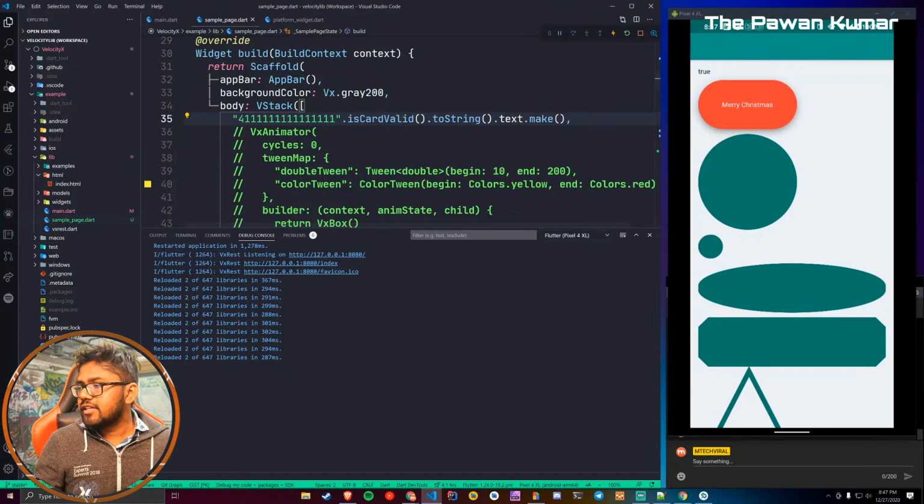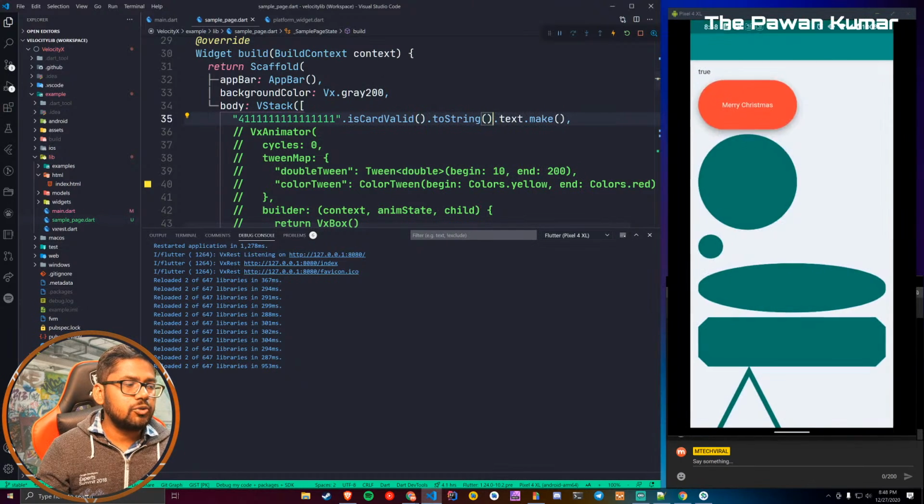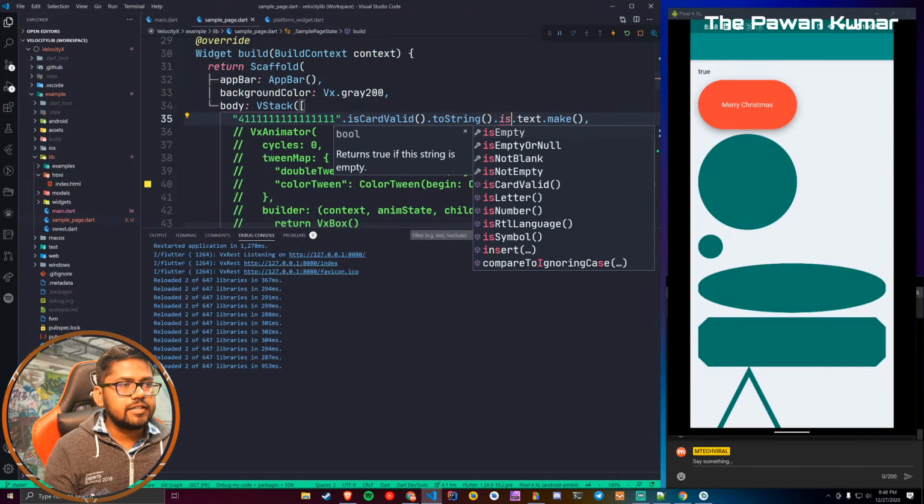Can we do is null or empty? Yes, you can. For example, directly here after toString, for example isCardValid, and you could say is, okay, this is a boolean. So after dot toString you can say dot isEmptyOrNull, isNotEmpty, isNotBlank, all these things are there.